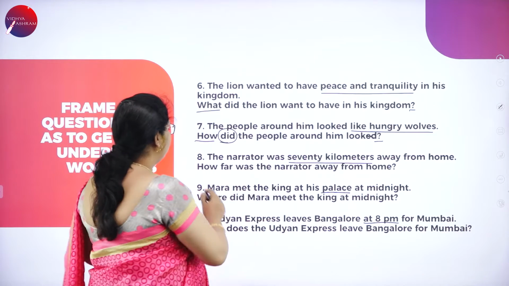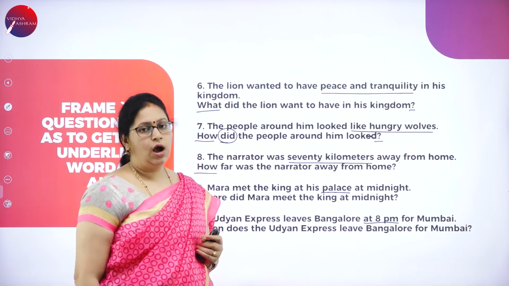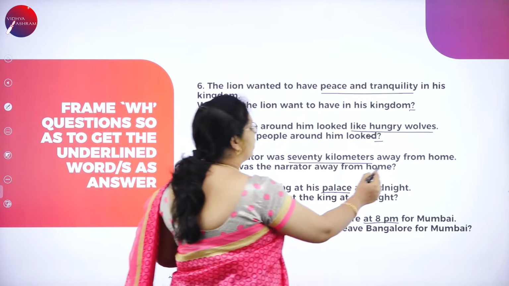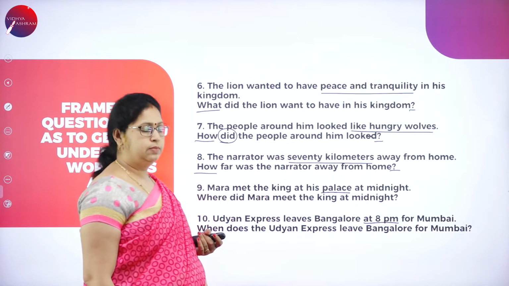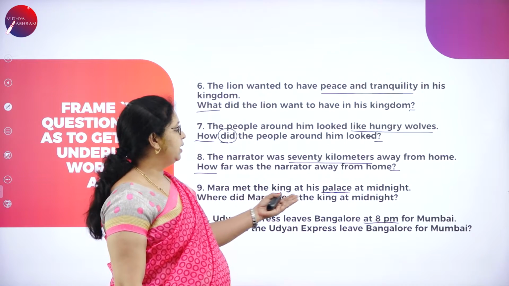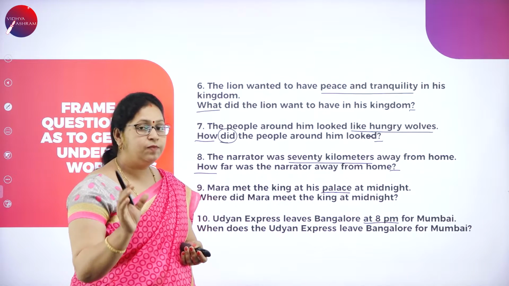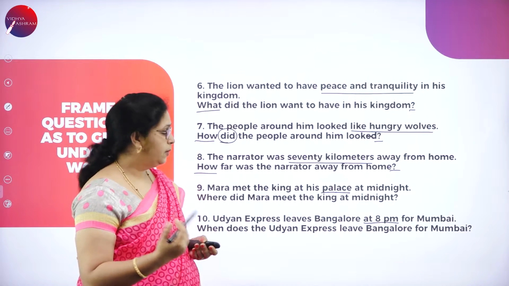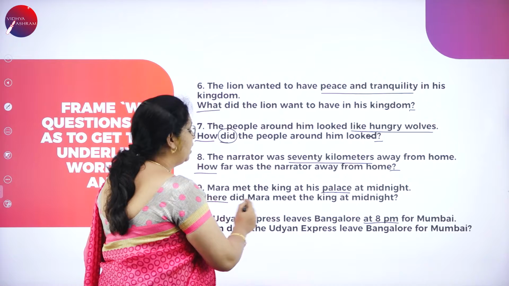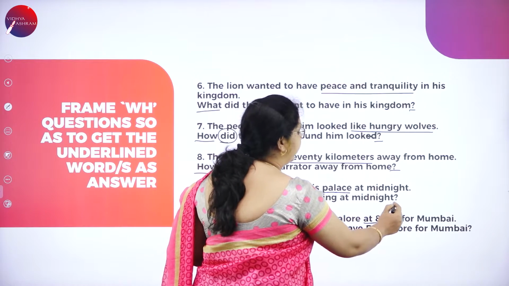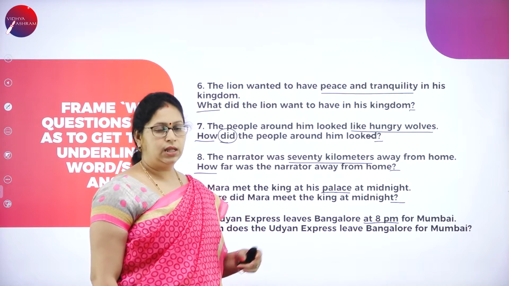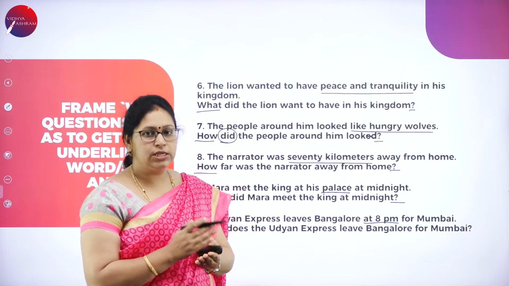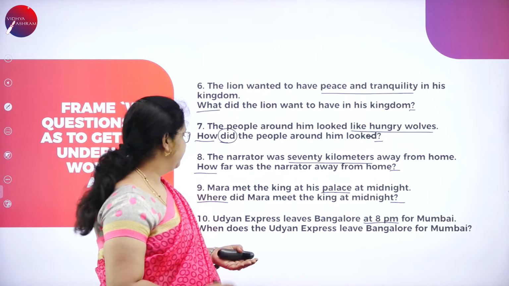Okay. Next example, the narrator was 70 kilometers away from home. Again, the question is formed with how. How many kilometers or how far was the narrator away from his home? Mara met the king at his palace at midnight. If palace has to be the answer, we should ask where. Correct? Where did Mara meet the king at midnight? Now we'll get the answer palace. We'll get the place where he was supposed to meet.